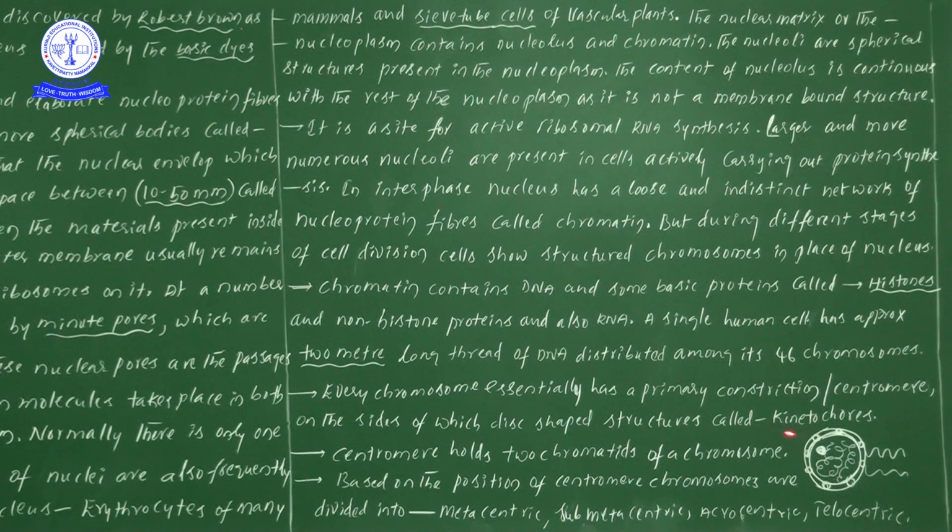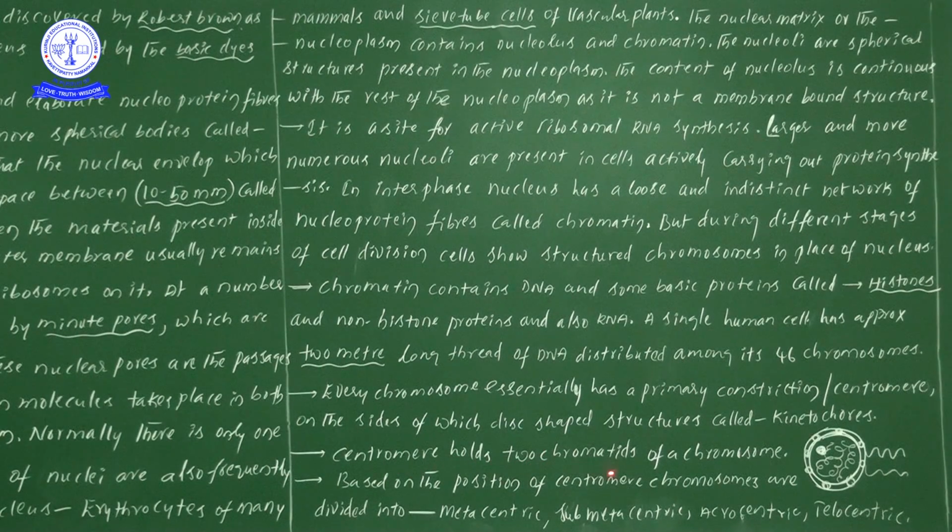Kinetochores are disc-shaped structures situated on both sides of the centromere. Sorry to say, in the next video I will definitely give you the chromosomal structure information, since that information can only be given then.